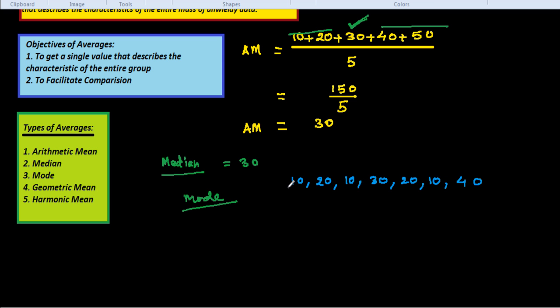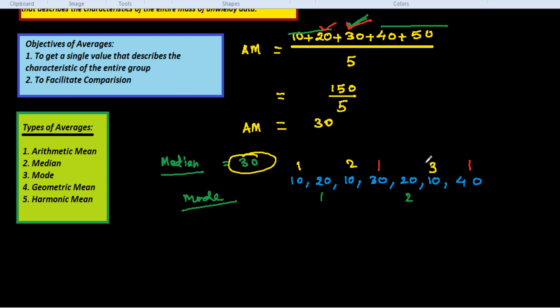Here 10 occurs one time, two times, three times; 20 occurs two times; 30 only one time and 40 only one time. So we see that 10 occurs 3 times, and we conclude that the mode would be 10.